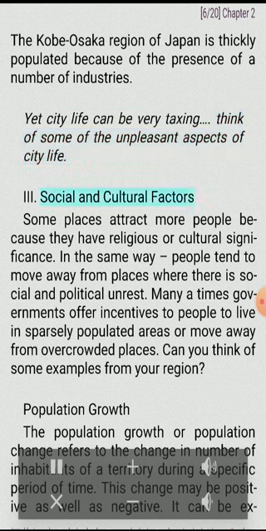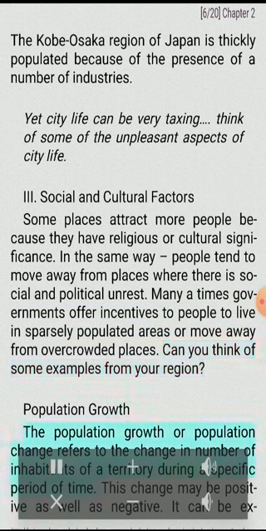3. Social and cultural factors. Some places attract more people because they have religious or cultural significance. In the same way, people tend to move away from places with political unrest. Many a times governments offer incentives to people to live in sparsely populated areas or move away from overcrowded places. Can you think of some examples from your region?